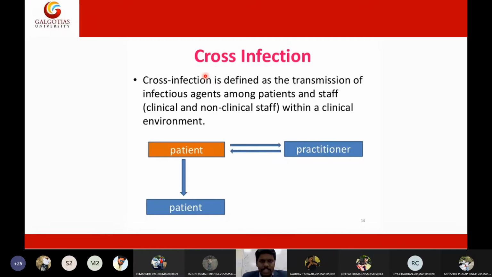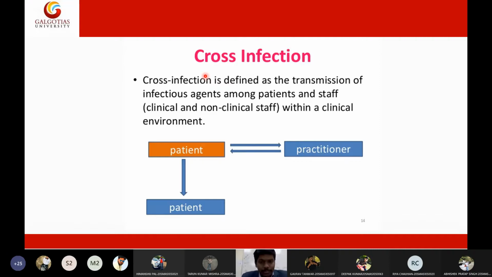These are infections acquired when the patient is admitted to the hospital environment. Due to environmental factors, the patient may get another additional infection. Such infections are called cross infection, hospital acquired infection, or nosocomial infection.